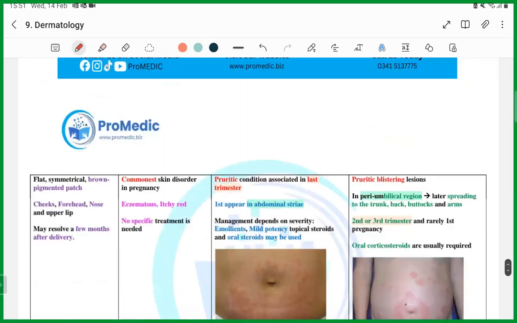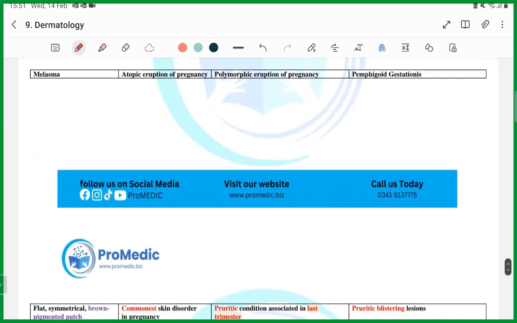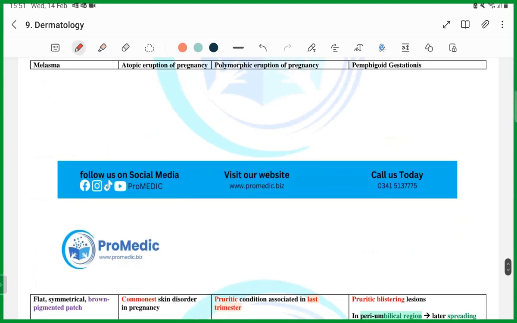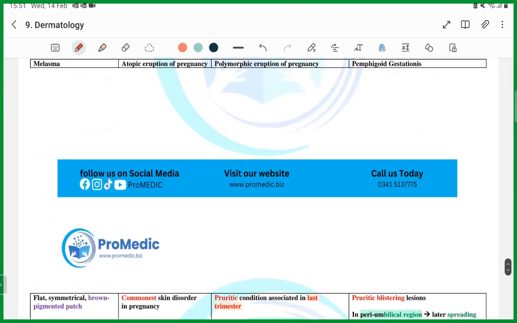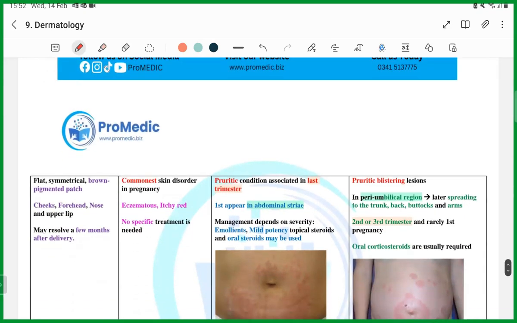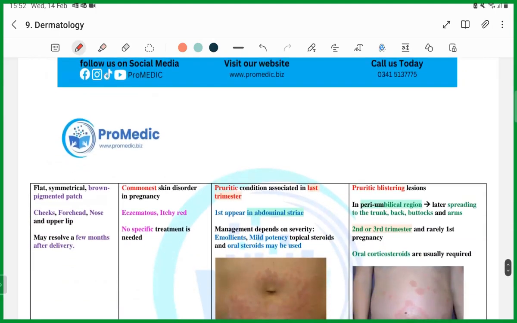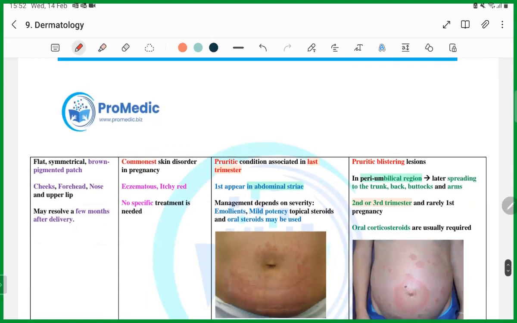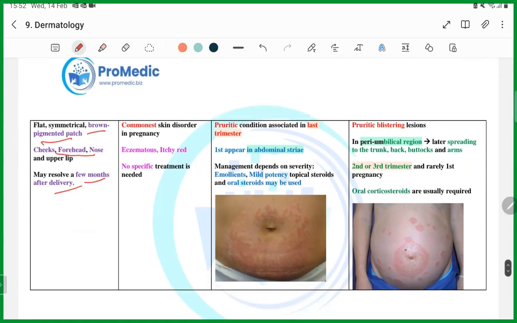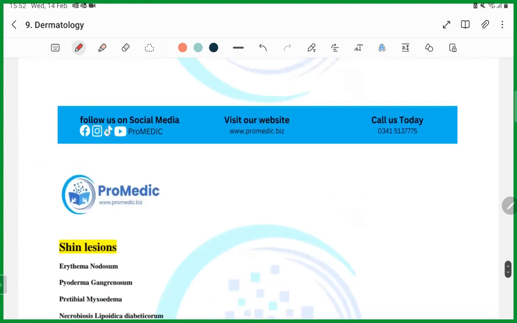Okay. Now we're going to read about skin lesions in pregnancy, and I'm going to tell you how they appear. So the first one is melasma, guys. We all know that they are brown pigmented patches around the cheeks, forehead, and nose, and they resolve after a few months of pregnancy, mostly, but it's not necessary that they will resolve in all patients.